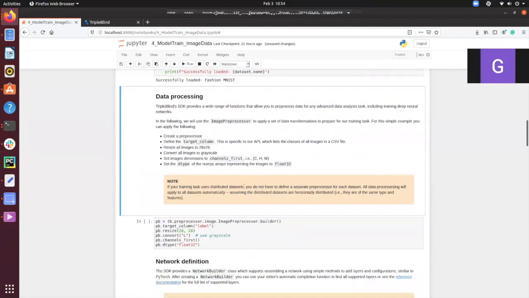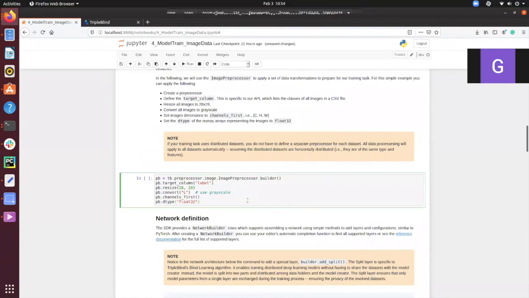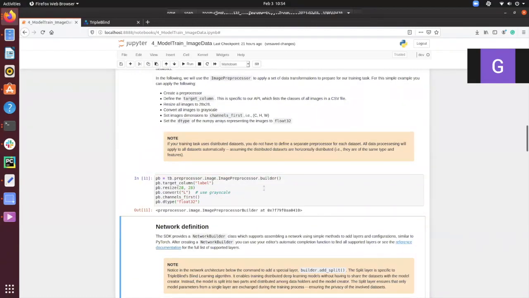Before accessing the dataset, I'm going to create a data processor that's going to do some manipulation or transformations on the data, such as resizing it, defining the color of the images, whether the channels are first or last, and the data type. I'm going to run the cell.